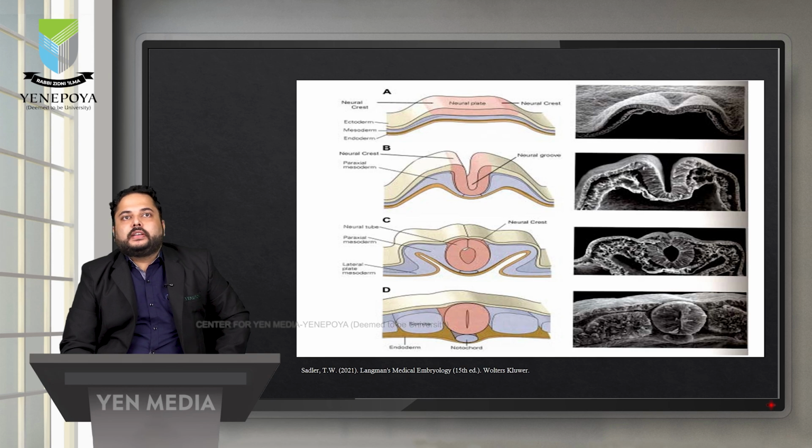So in this diagram we can see clearly, diagram A is of stage 1, where the thickened neural plate we can see clearly. In stage 2, that is diagram B, the neural folding starts, and the neural crest and neural groove develop. In stage C, which we'll be discussing after this slide,